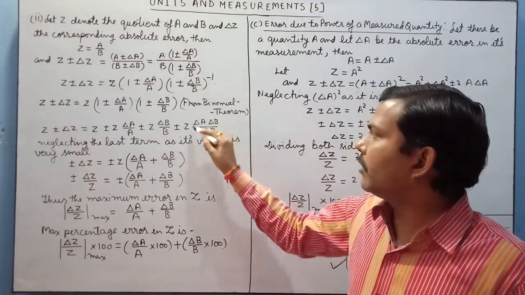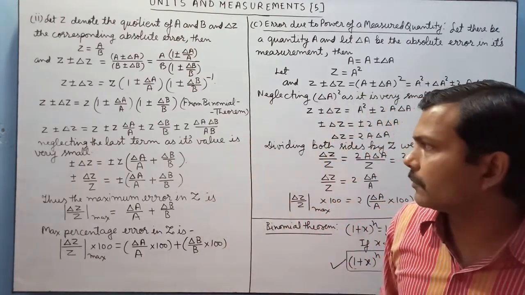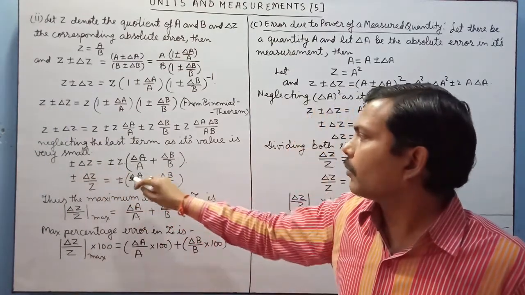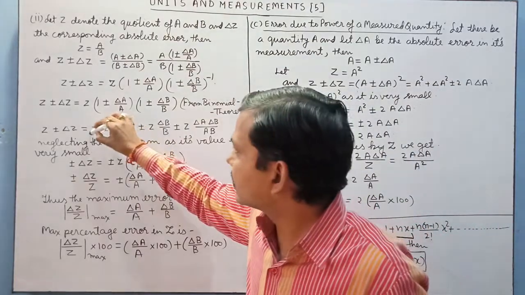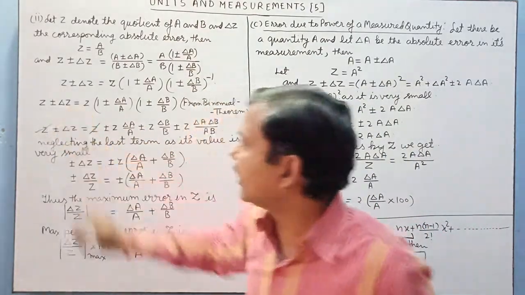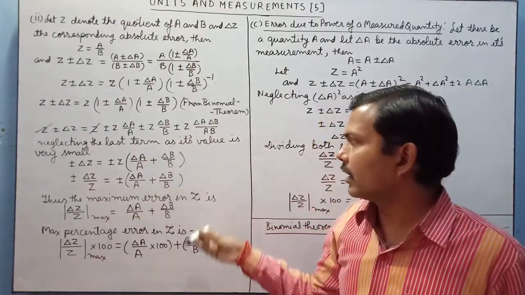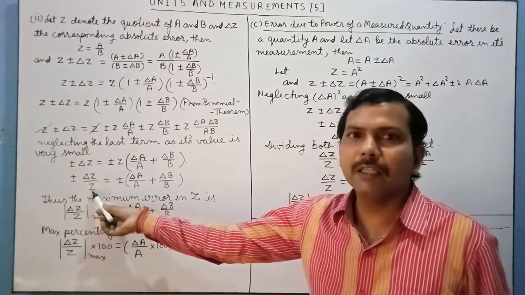Here the value of this last term is very small, so this term can be neglected here, and we will obtain ±Δz = ±z(Δa/a + Δb/b). Here this z and this z will be cancelled. So finally we will obtain this expression. This Δz is carried here along with Δz/z.